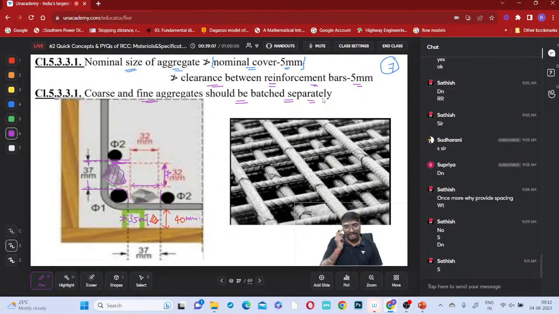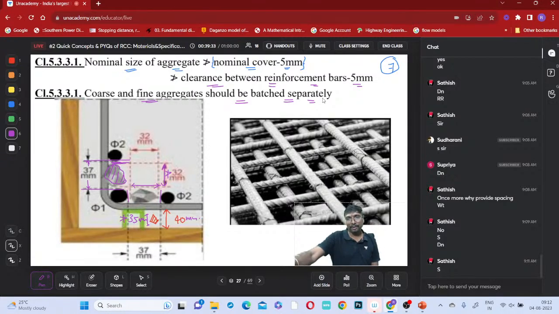The required weights of coarse aggregate and fine aggregate upon calculation of the mix design will be taken separately. Don't take the weight of coarse aggregate and fine aggregate together. Take the weight of coarse aggregate separately, weight of fine aggregate separately. Are these points clear, everyone?